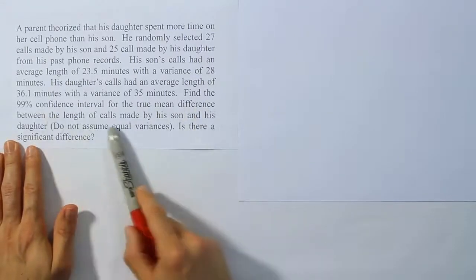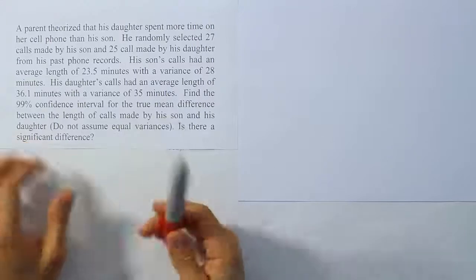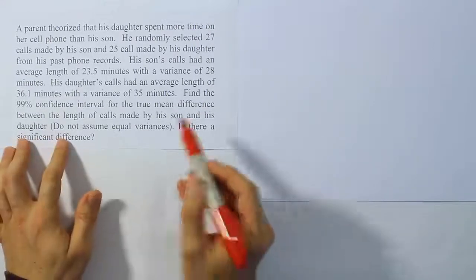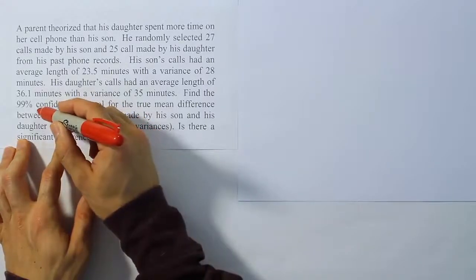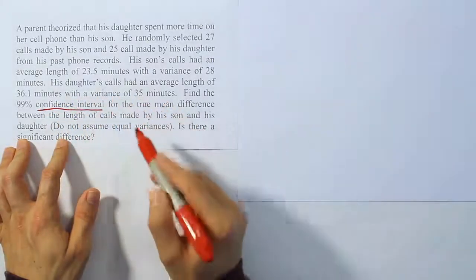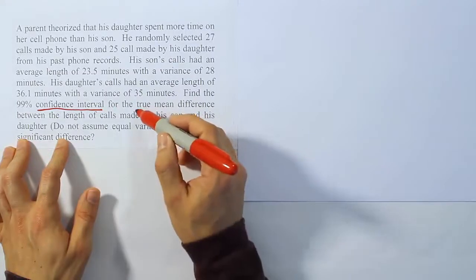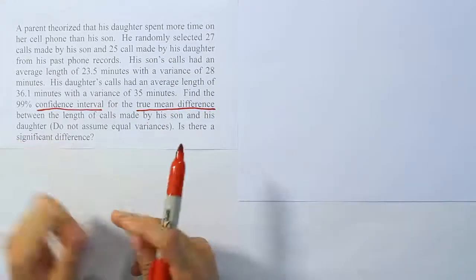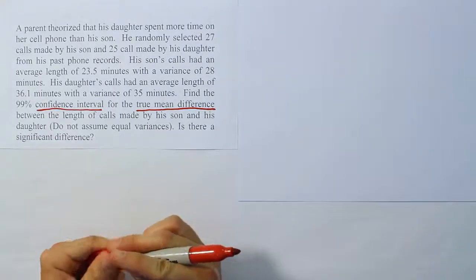Find the 99% confidence interval for the true mean difference between the length of calls made by his son and his daughter. So right here it says find the confidence interval. So we have to find the 99% confidence interval for the true mean difference. Okay, so at least we know what technique we're supposed to use in the problem. That key phrase gives us that.